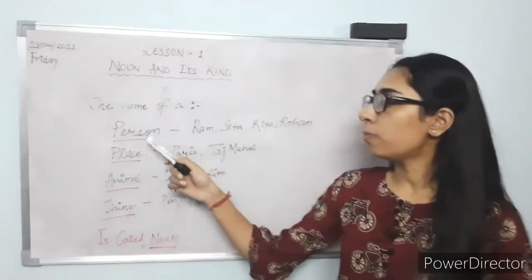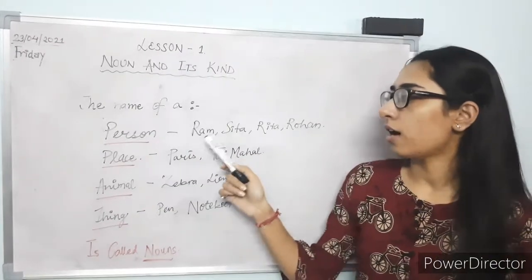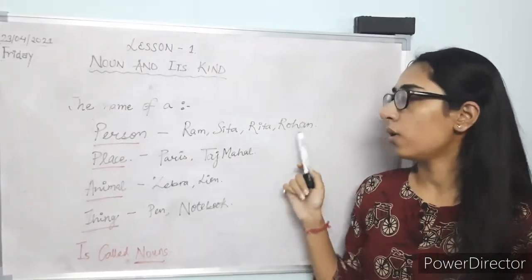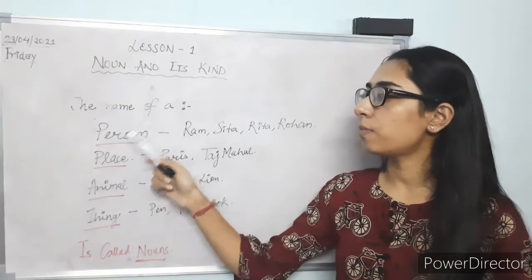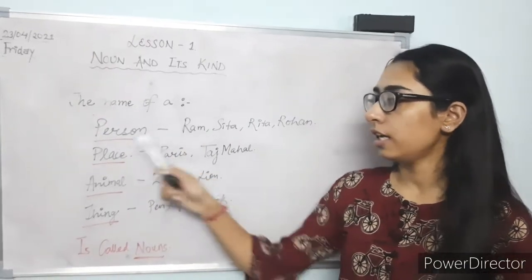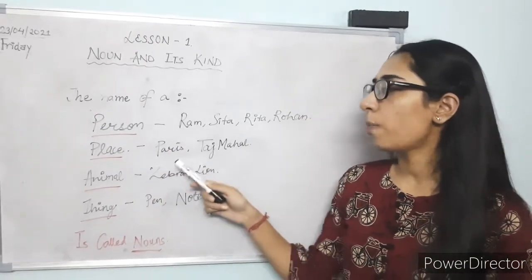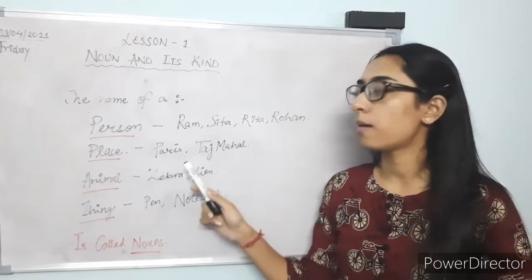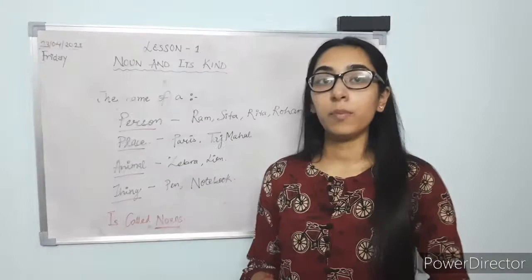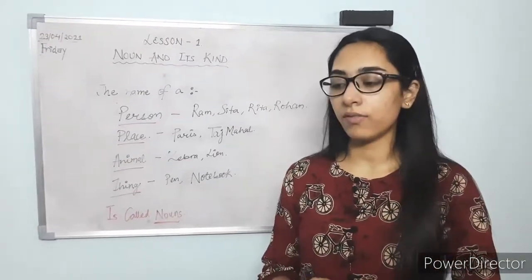When we talk about a person, for example Ram, Sita, Rita, Rohan, these are some examples of the name of a person. Similarly, if we talk about places, Paris and Taj Mahal are examples of the name of a place. For a better understanding, let's have a look at the video.